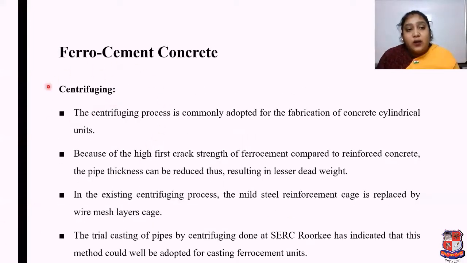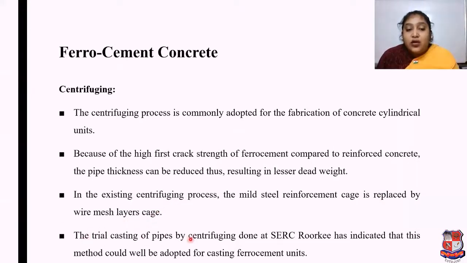Now if we talk about centrifuging, this is commonly adopted for the fabrication of concrete cylindrical units. Because of the high first crack strength of ferrocement compared to reinforced concrete, the pipe thickness can be reduced, thus resulting in lesser dead weight. In the existing centrifuging process, the mild steel reinforcement cage is replaced by a wire mesh layer cage.